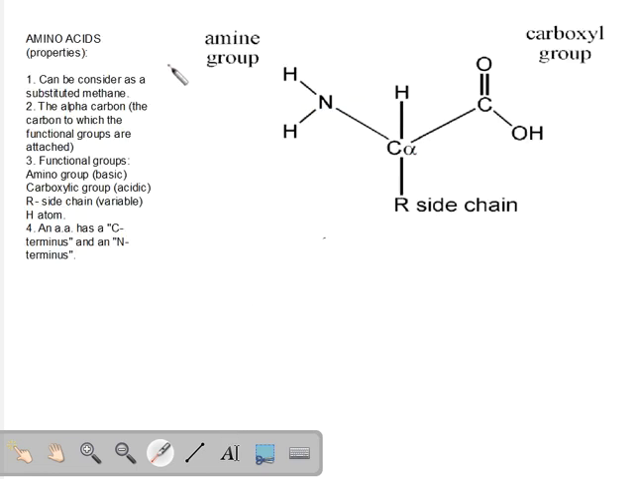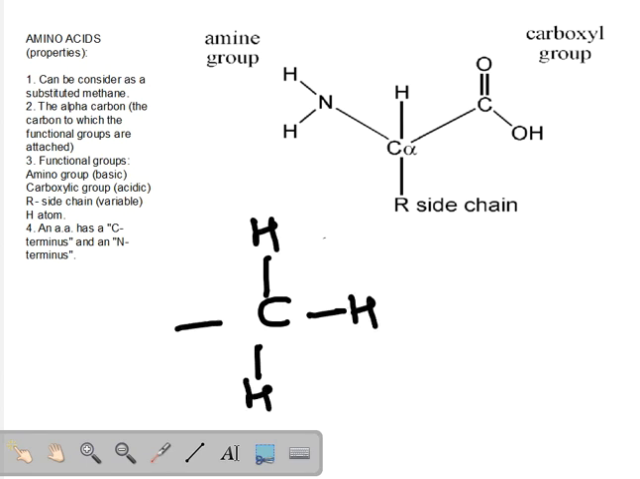Proceeding further. Now let us try to understand the properties of amino acids, but before we look at the properties, here is the image of an amino acid. Now, an amino acid, let us look at the first point, can be considered as a substituted methane. I hope you know the structure of methane. However, even if you do, let me just draw methane for you. So, methane has one carbon atom in the center, and as it is a tetravalent molecule, it has to bind with 4 atoms. And what are these 4 atoms that bind to the central carbon? They are hydrogens. So this is a methane molecule.